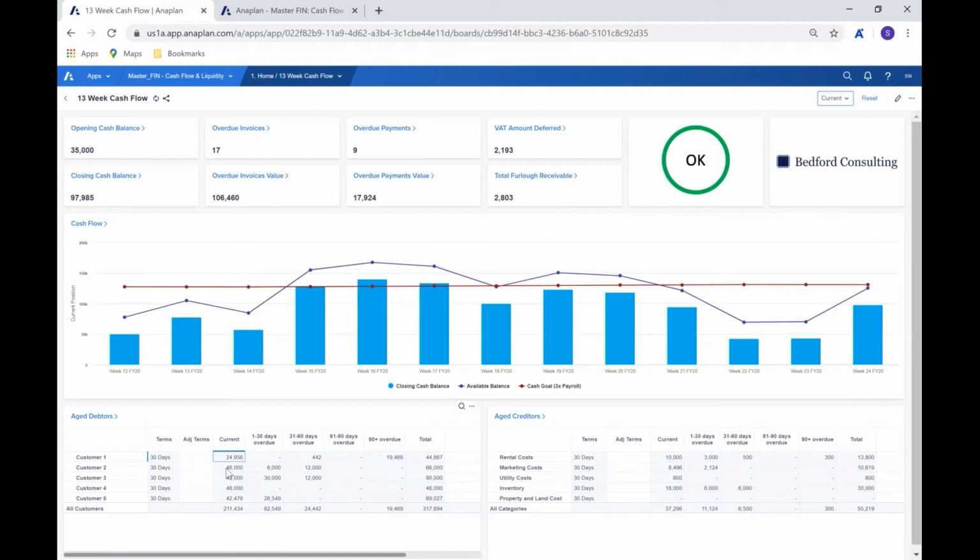We can then see the current receivables. So the current receivables are the receivables that we're expecting within the current payment term. We can then see that which is overdue with a breakdown of 1 to 30 days overdue, 31 to 60, 61 to 90, and 90 plus, of course, with a total at the end.